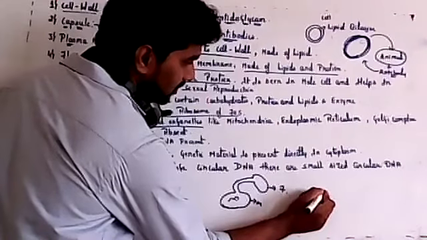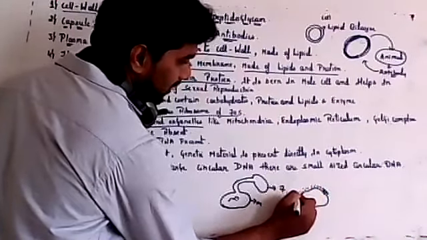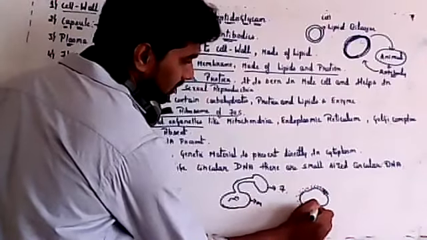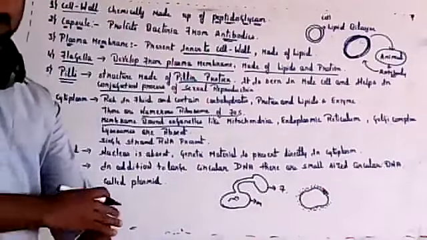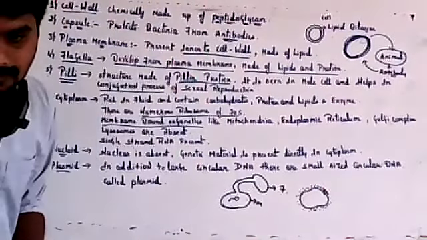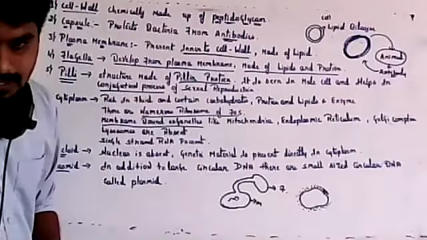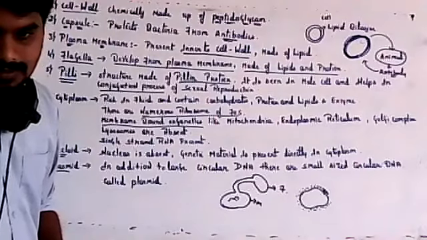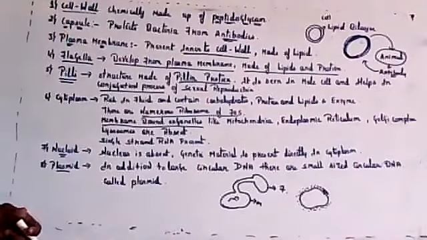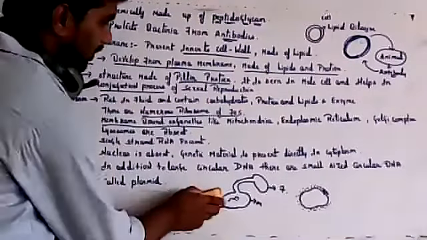Fimbriae help in attachment of the bacteria to any surface, like a stone or anywhere it stays. So these are important structures, though fimbriae is okay if we don't write it.